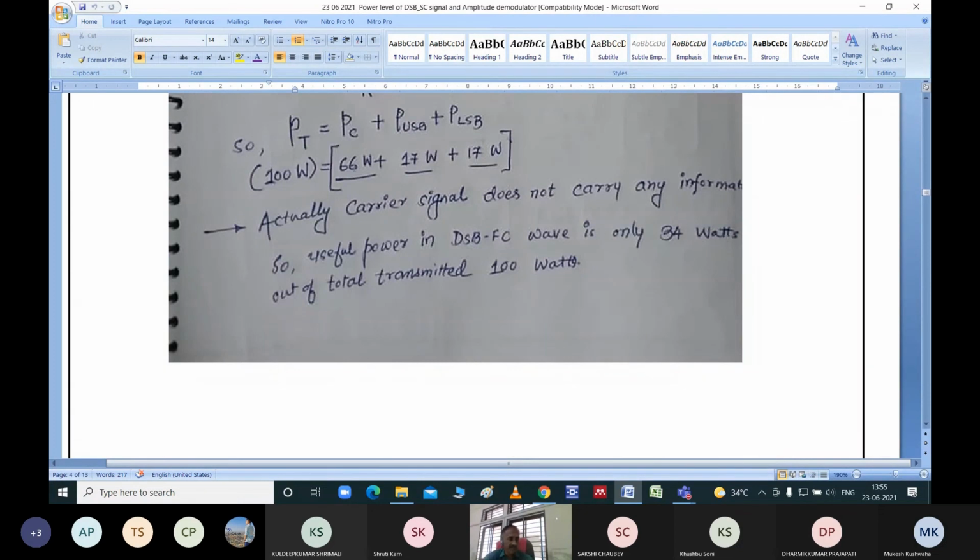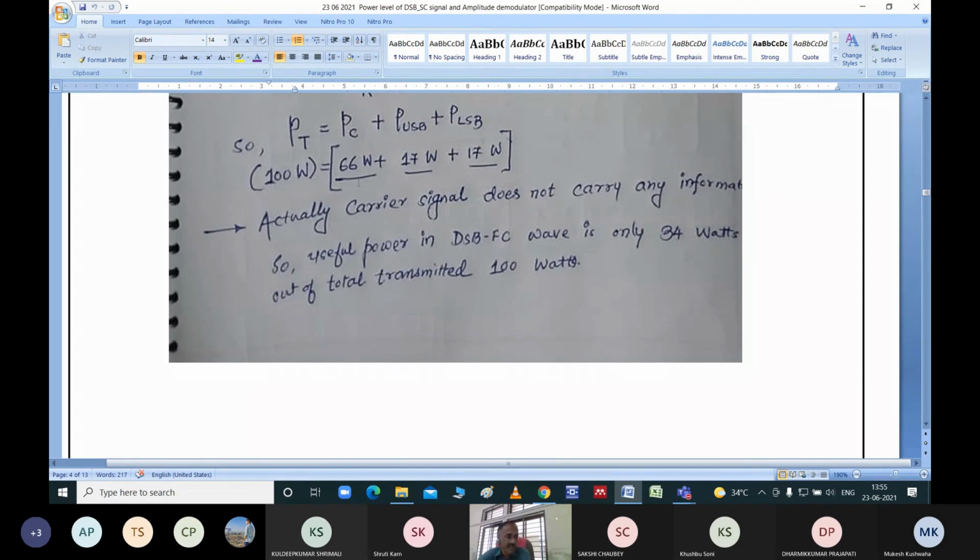If it is 100, if it is 50. So according to our discussed logic, can I say that the remaining 50 will be equally distributed between the upper sideband and lower sideband? So 50 by 2 will be 25 plus 25. So once again, 25 plus 25 plus 50.